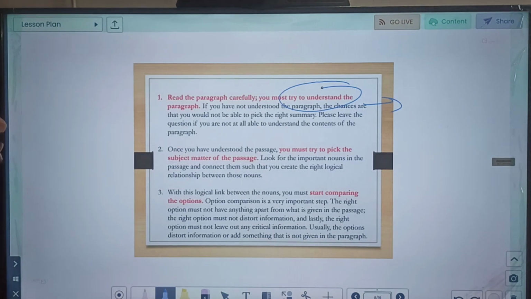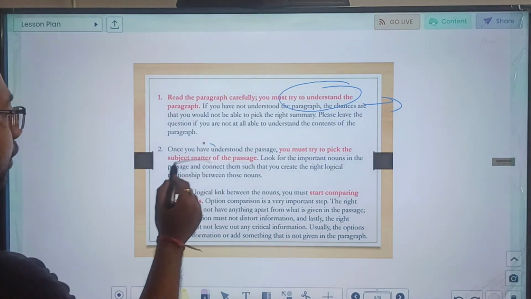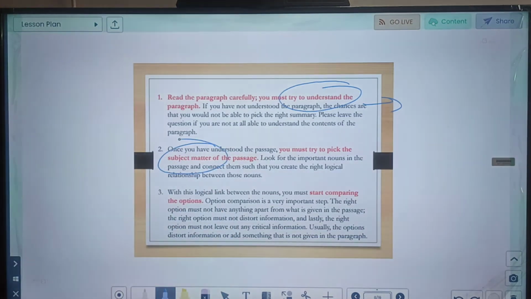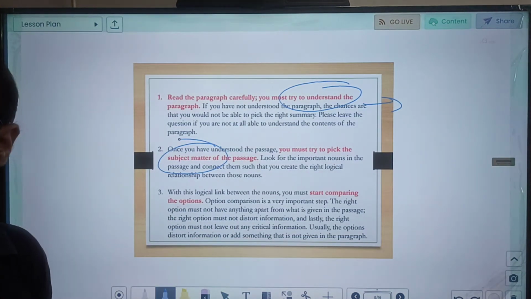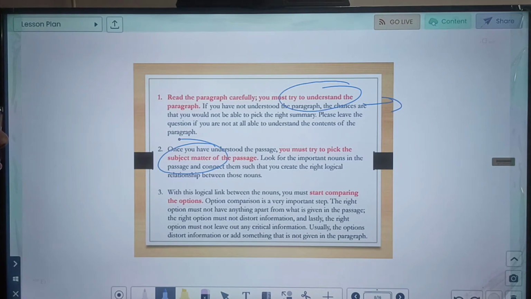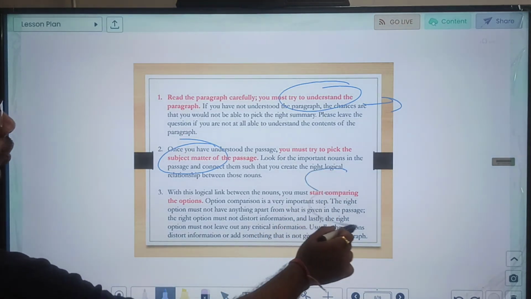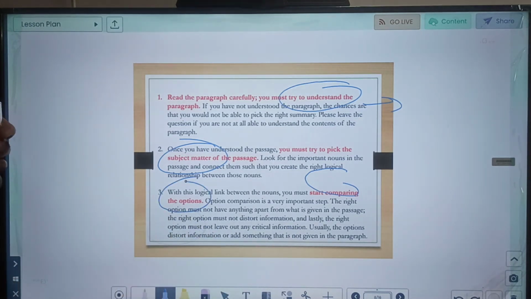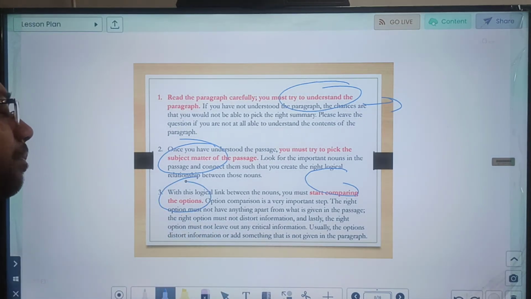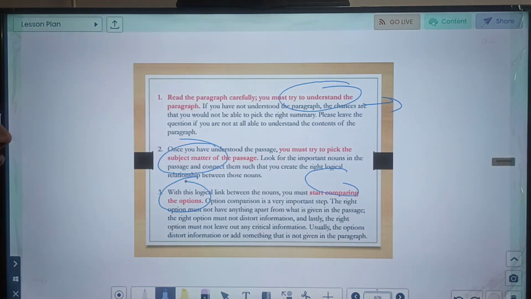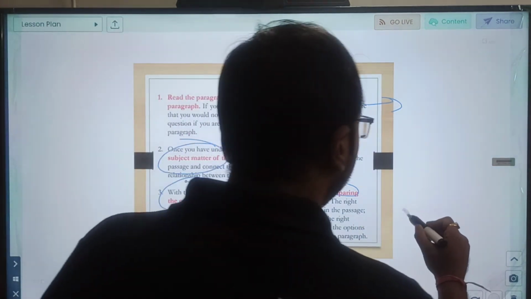Second, once you have understood the passage, you must try to pick the subject matter of the passage, meaning what your passage is talking about. With the logical link between the nouns, you must start comparing the options. So see the logical link and start comparing the options. Option comparison is a very important step. The right option must not have anything apart from what is given in the passage. So basically, no assumptions.